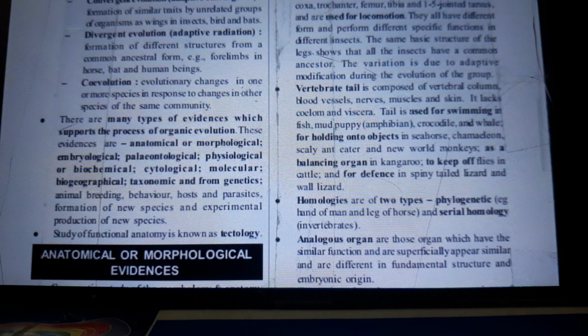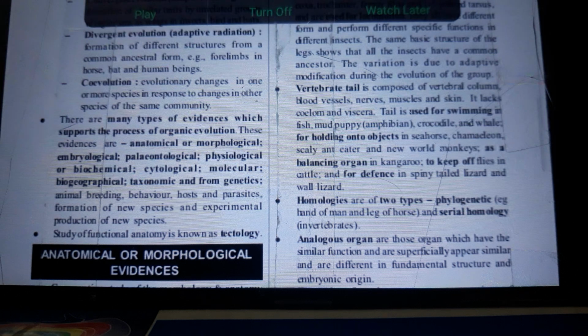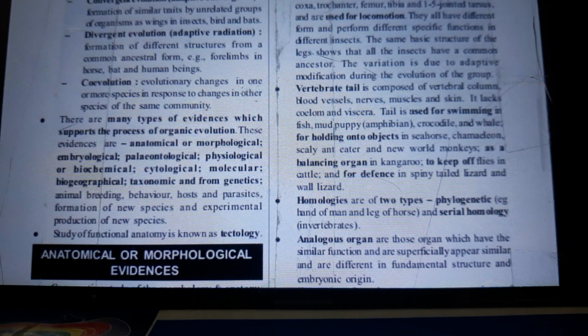Divergent evolution, or adaptive radiation, which is the formation of different structures from a common ancestral form, example forelimbs in horse, bat and human beings. Coevolution, which relates to evolutionary changes in one or more species in response to changes in other species of the same community. There are many types of evidences which support the process of organic evolution.